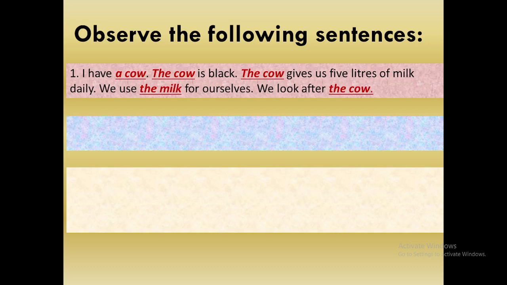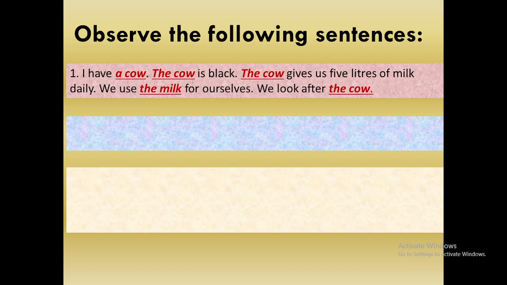The very first sentence is, I have a cow. There is an introduction of this noun cow, so we have used an indefinite article, that is a. If a noun is introduced in a sentence, that means the noun has been used for the first time, we use an indefinite article. And if the same noun is repeated in the subsequent sentences, we use a definite article. The same rule is applicable here.